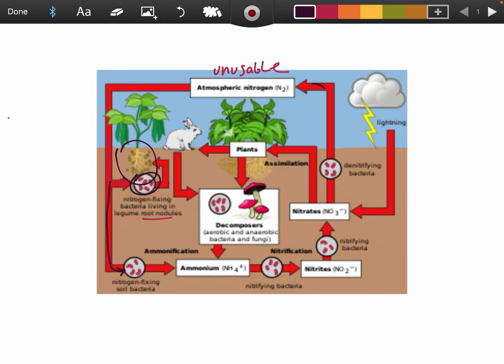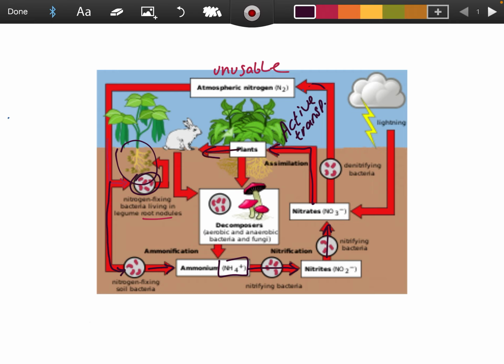They're already in the soil anyway. They take the nitrogen in, they convert it to ammonium, which then goes on to nitrifying bacteria, which convert it to nitrites and then nitrates, and the nitrates then are assimilated, which means it's absorbed by the plant. It's taken in through the root, and it goes up through active transport, which is using energy to move things from an area of high concentration to low concentration.